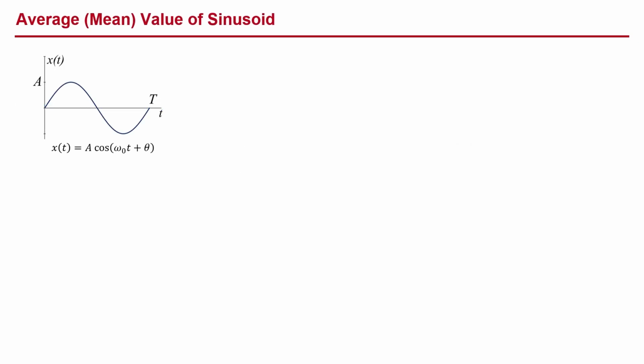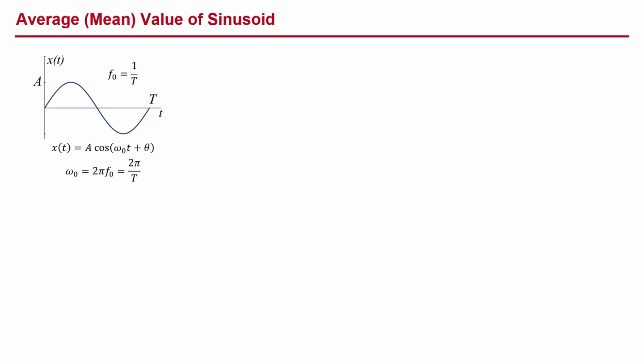Let's look at the basic building block of the sinusoid, which we will call x of t. It is defined by its amplitude A, its period capital T, and a phase angle theta. The temporal frequency f0 is the reciprocal of the period, and the angular frequency omega naught is 2 pi times f0. By its very nature, the sinusoid is a repeating or periodic waveform, and this allows us to determine its